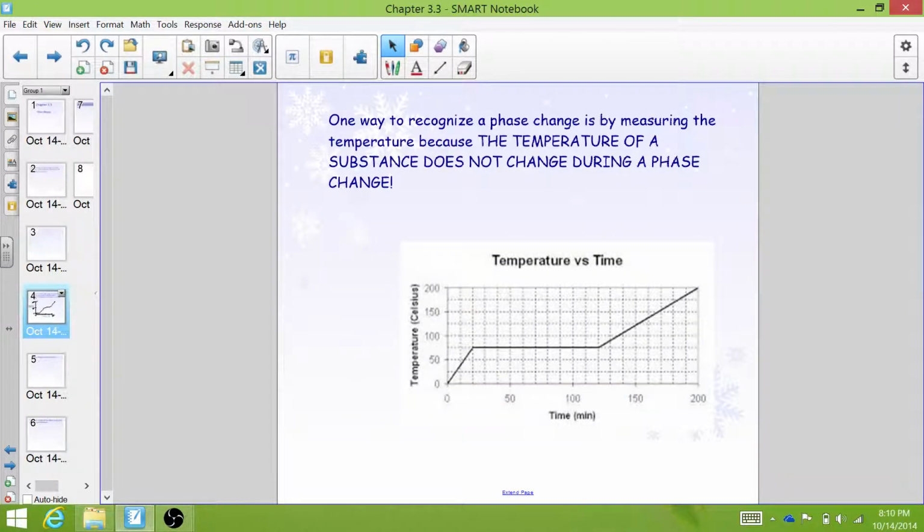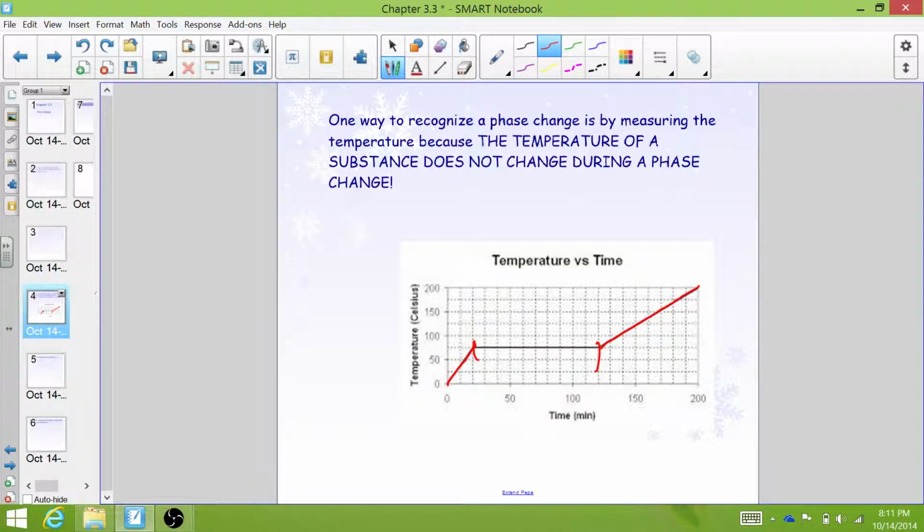But this is one that is more widely accepted. You can see it's a bit blockier, which isn't really realistic, but it shows a really great phase change curve. That's what we call it. So here, let's say it's a solid, and that solid's getting warmer and warmer and warmer until it reaches the melting point. At this point, from there to here, all of the heat that's being put into this is going into melting that substance. None of it is being used to heat that substance up anymore. Once all of the particles are now in the liquid phase, the temperature will start to rise again.